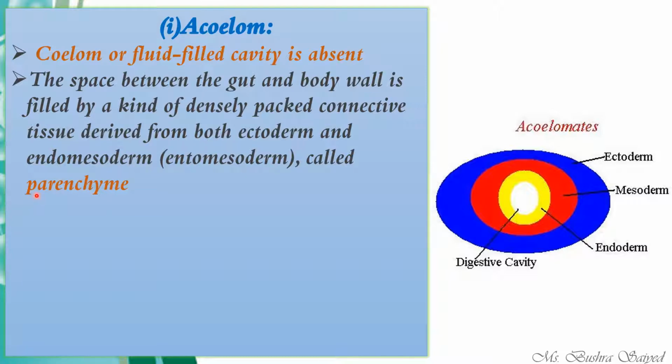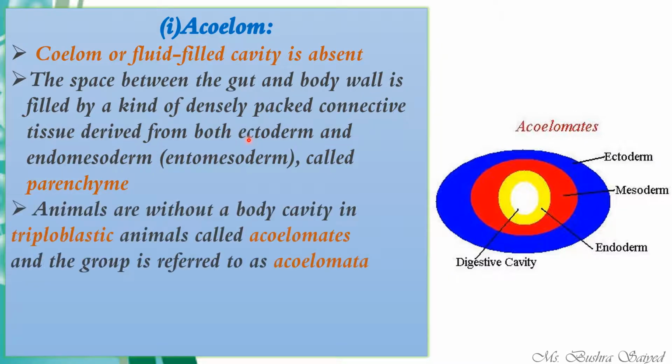It is not filled by the coelomic fluid, but by densely packed tissue. It means that you will not be able to distinguish this space. It is a packed layer of parenchyma secreted by ectoderm, but not by mesoderm. So that is why we call them acoelom, because coelom is not present in such organisms.